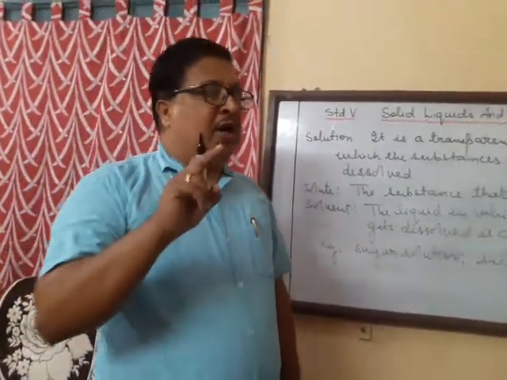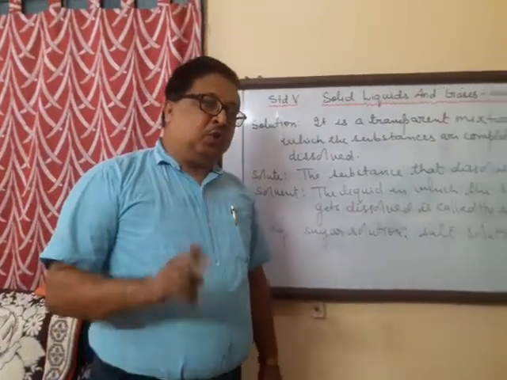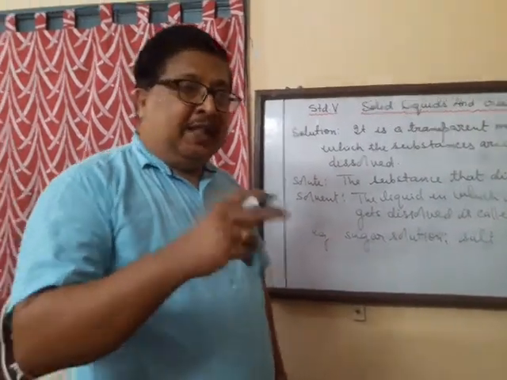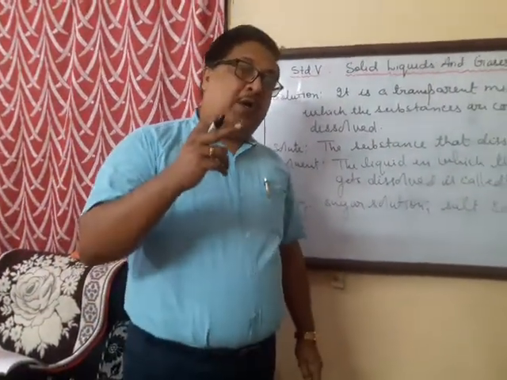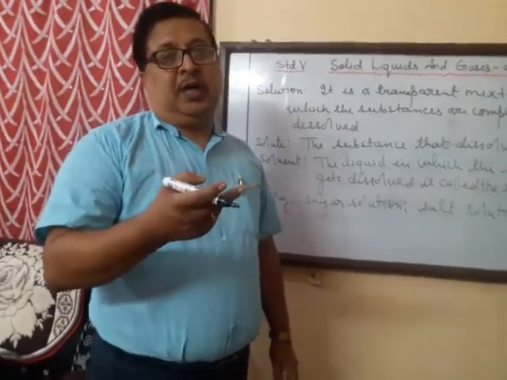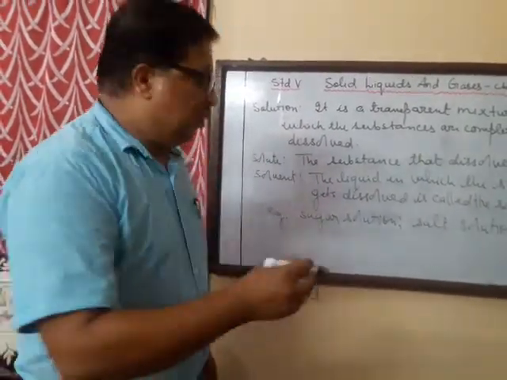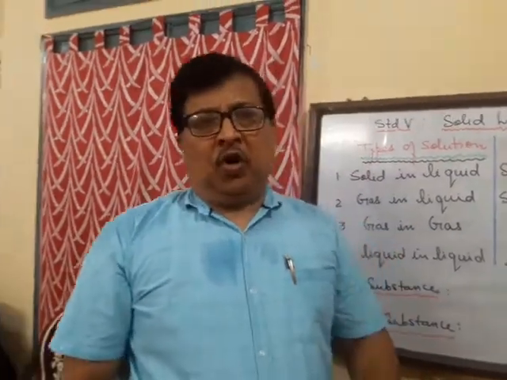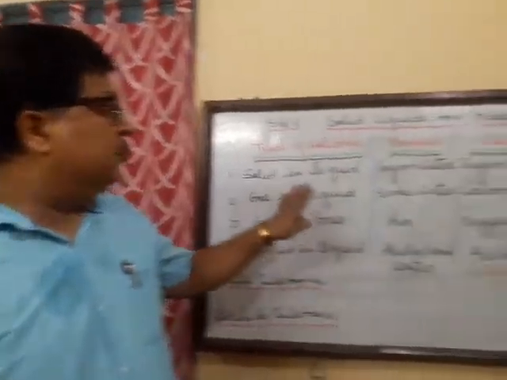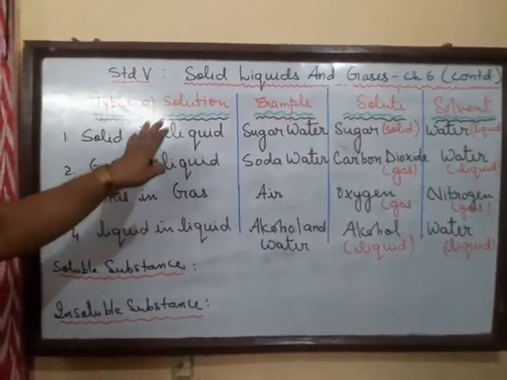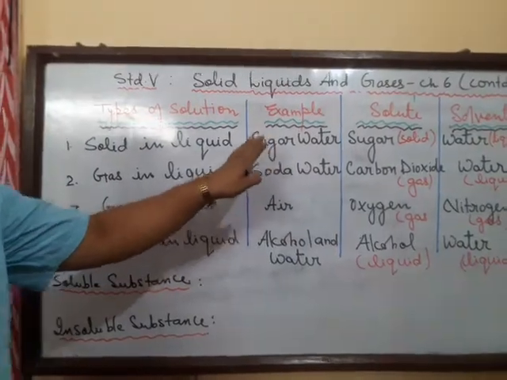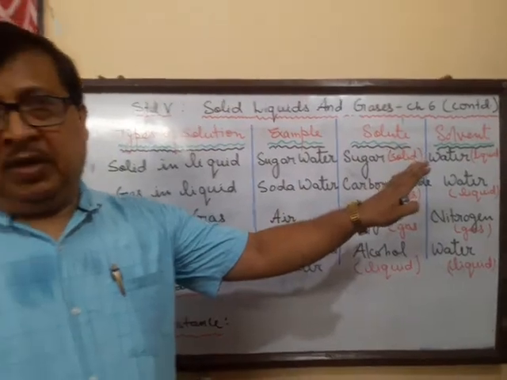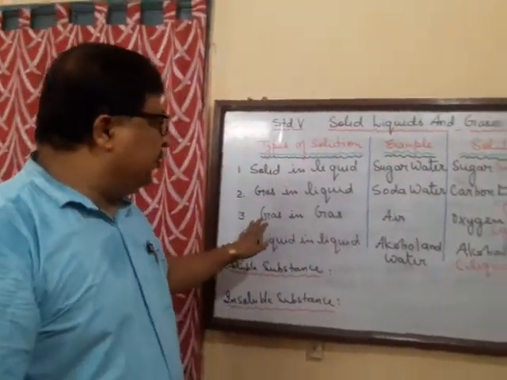Now I am going to draw a table wherein I will show you the different types of solution with examples, and thereby tell you what the solute is and what the solvent is. Now children, here I have drawn a table showing the different types of solutions. I have mentioned an example and what is the solute and what is the solvent in that. I have listed 4 such types of solution.